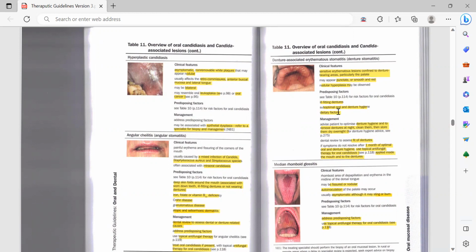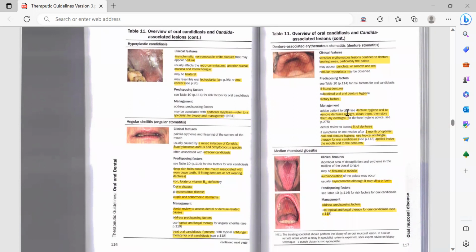And there could be some dietary factors, which are the deficiencies, could also be one of the causes. Then management: advise the patient to optimize denture hygiene and to remove dentures at night. So for this management, you need to advise them that it is very important to perform the denture hygiene, which means remove the dentures at night, clean them, and then store them dry overnight.